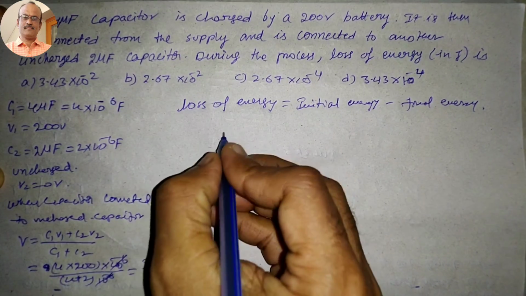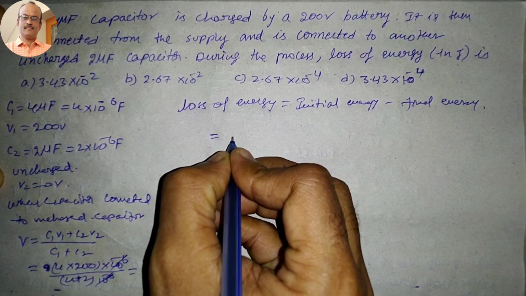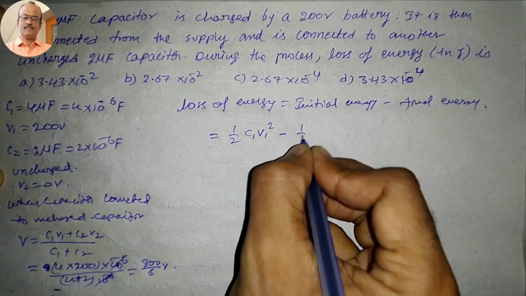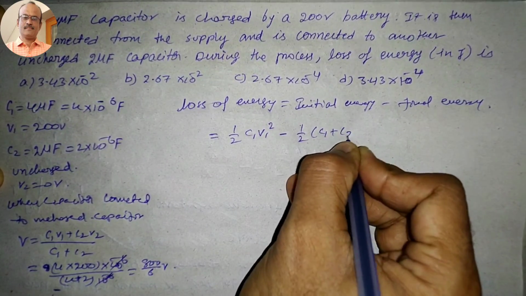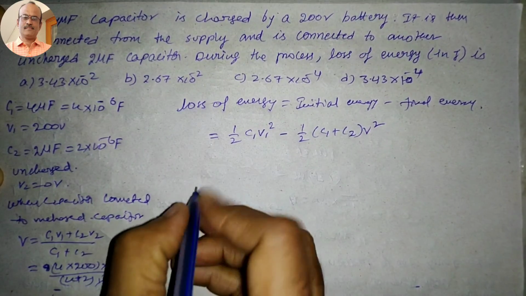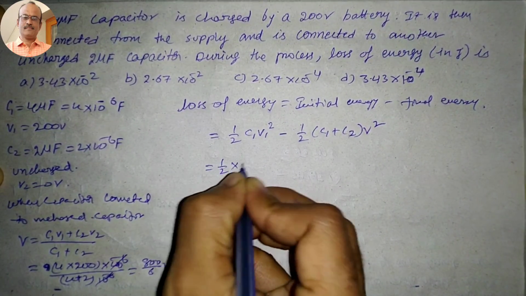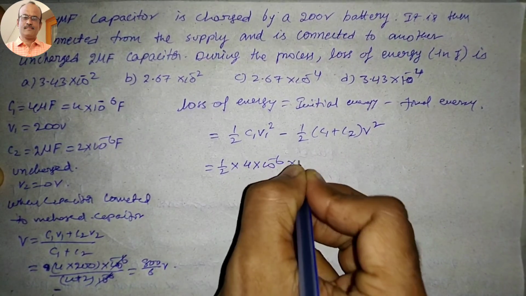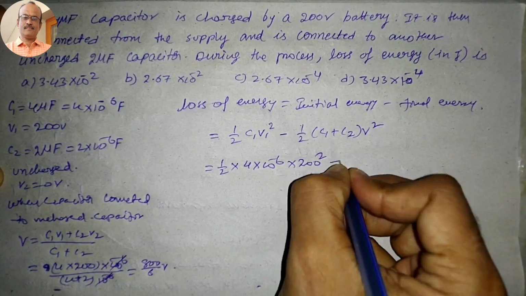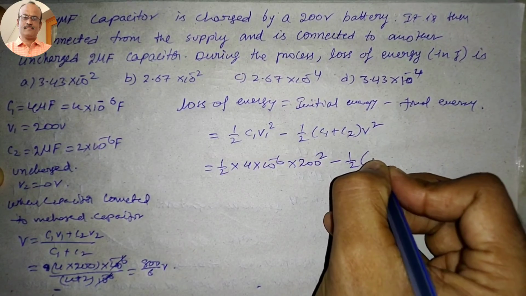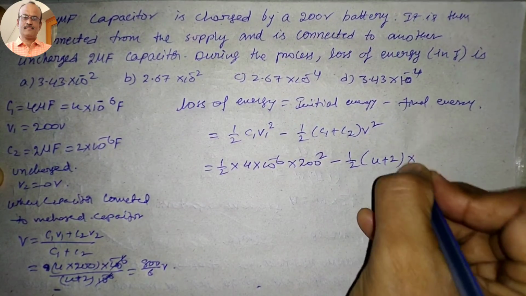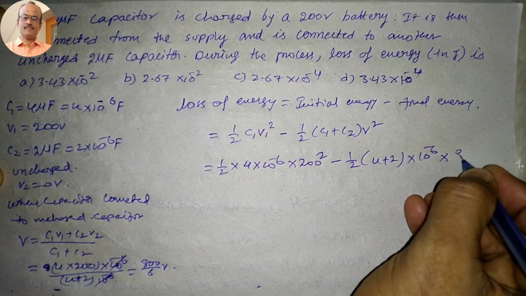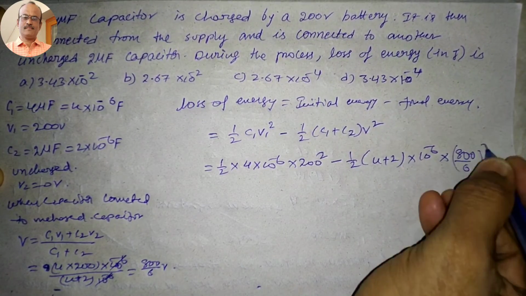So here loss of energy, initial energy, what is that here? Half C1 V1 square minus half C1 plus C2 into V square. So half into C1, 4 into 10 to the power of minus 6, into 200 square, minus half into 4 plus 2 into 10 to the power of minus 6 into V square, 800 by 6 whole square.